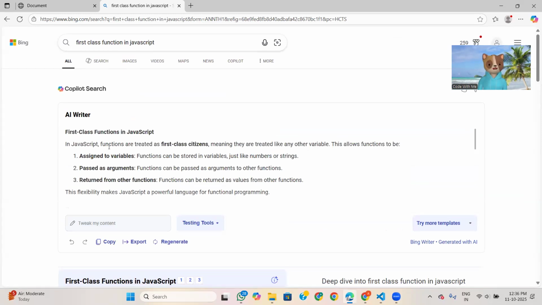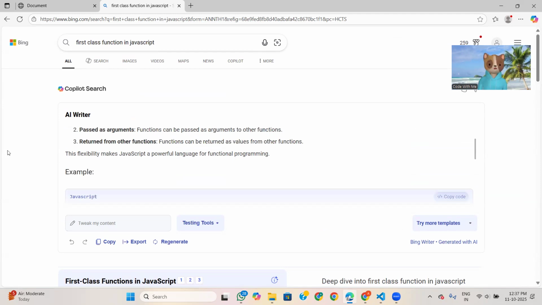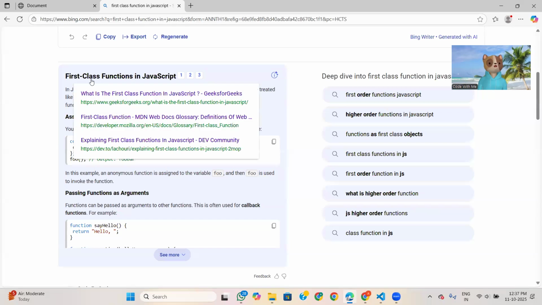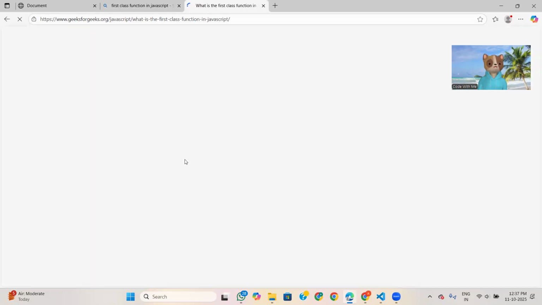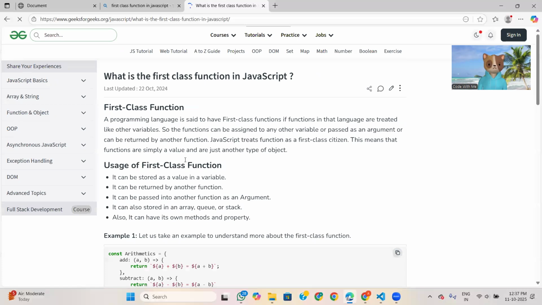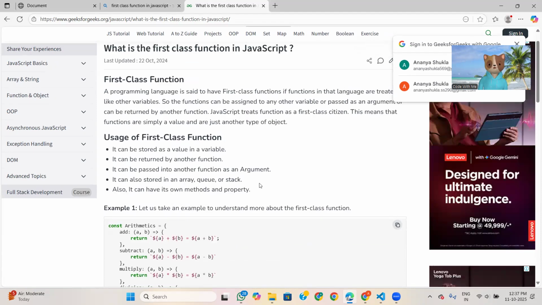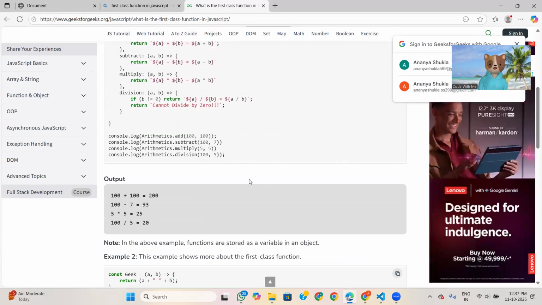See, here the same thing is written. In JavaScript, functions are treated as first class citizens, meaning that they are treated like any other variable. We can assign to a variable, we can pass as an argument, and we can return it. Okay, first class function. Whatever I said, the same thing is mentioned here.